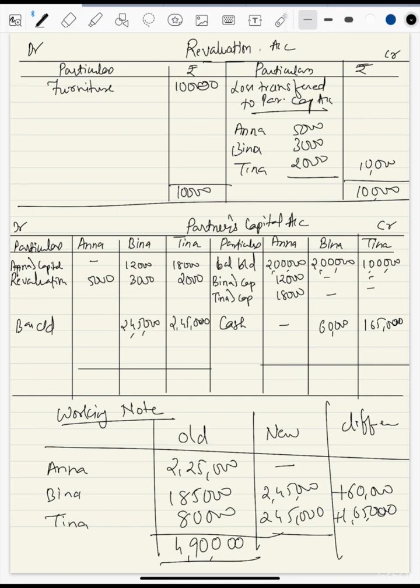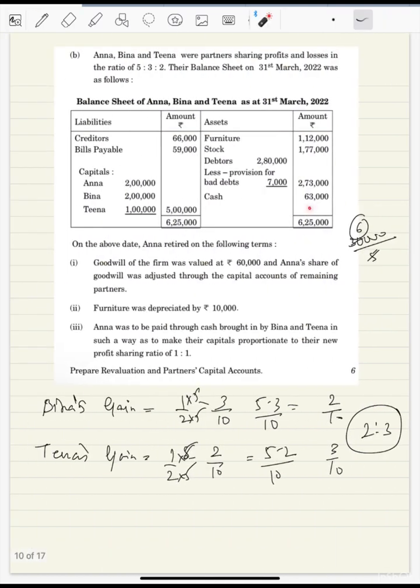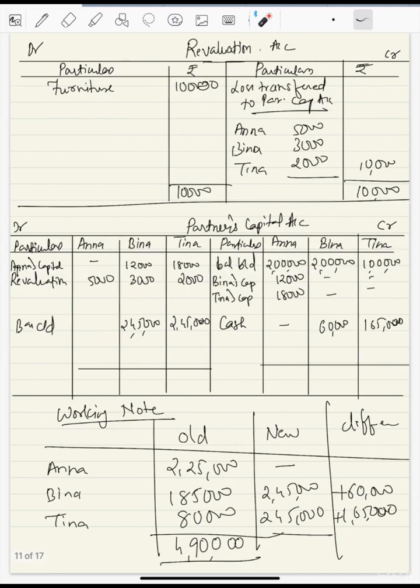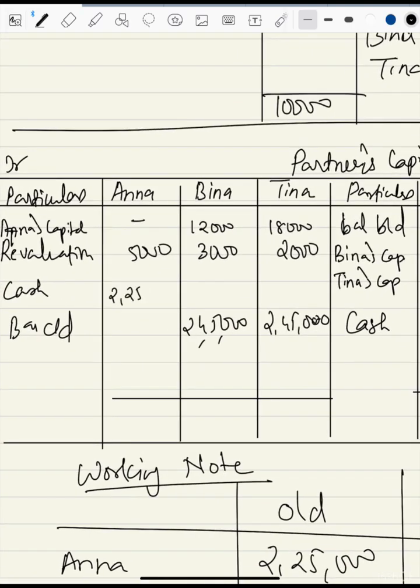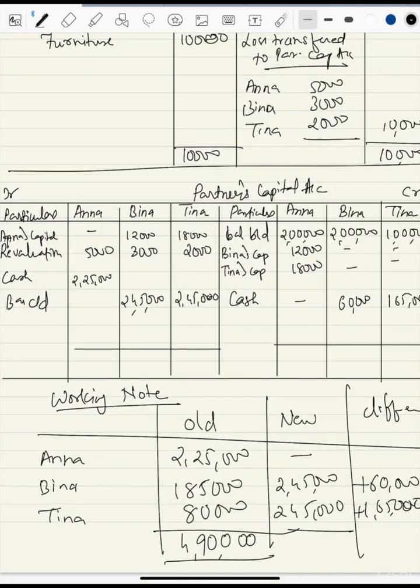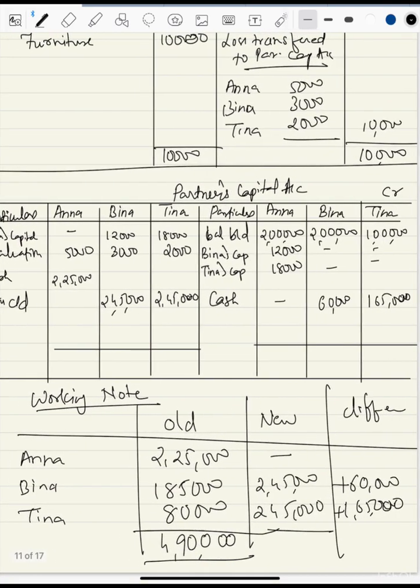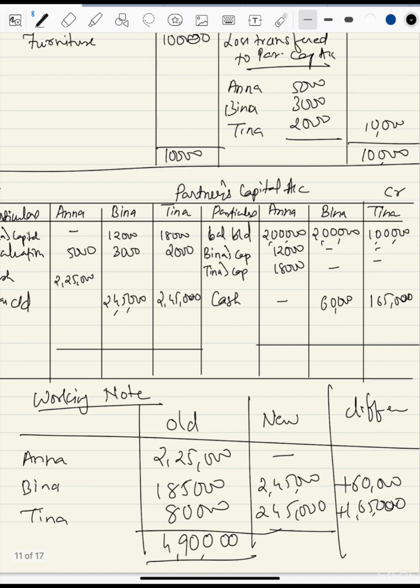pay to Anna. So now the firm has funds. See, earlier the firm had only 63,000. Enough cash was not available to pay Anna. So the partners have brought it in through capital. So we'll pay to Anna. So Anna will be paid here 2,25,000. So Anna's account will get closed, and now we can simply close the account on both sides.